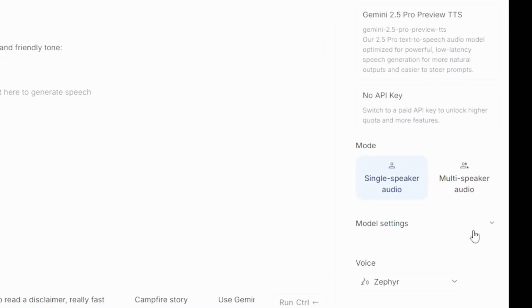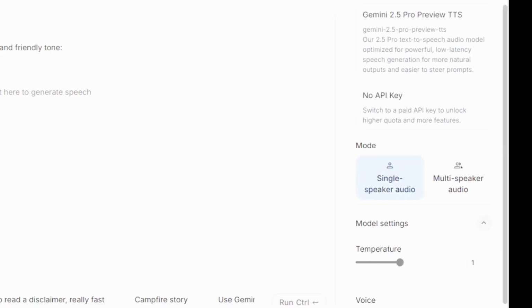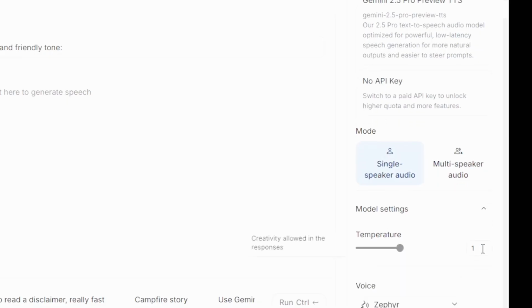So if you want a female voice narration or a male voice narration, this is where you get to select it. And then this model settings too, you can select the voice temperature and you can increase it or decrease it as you like. So one of the things you can do is to note the differences. You can use different temperature styles for your different videos at different points in time.